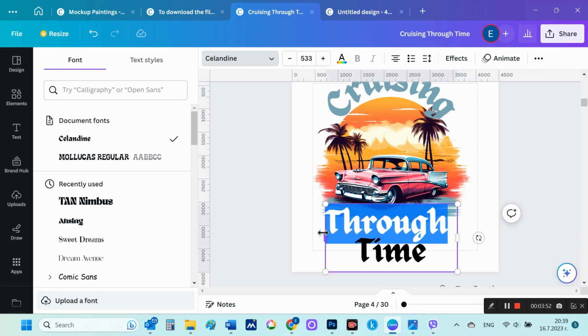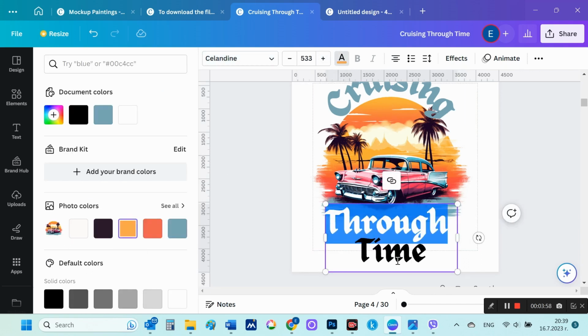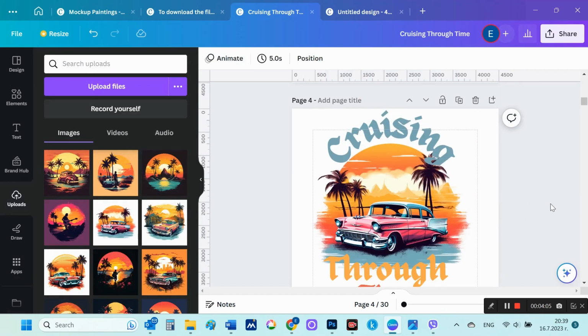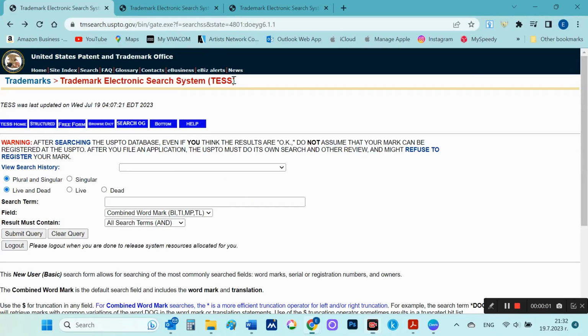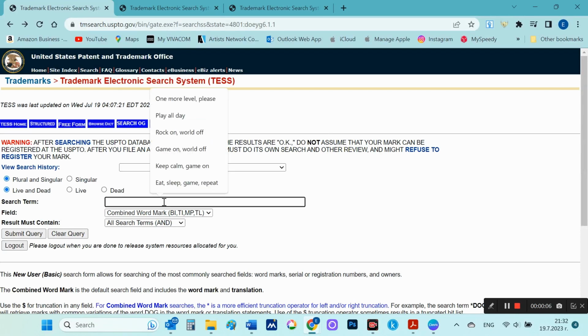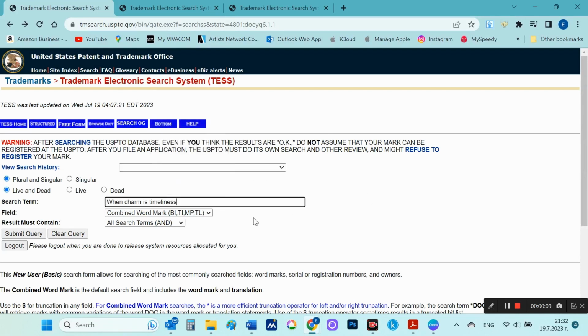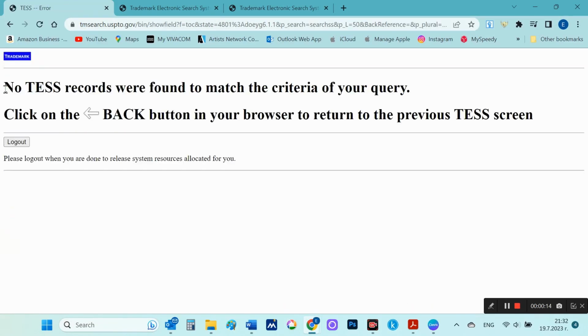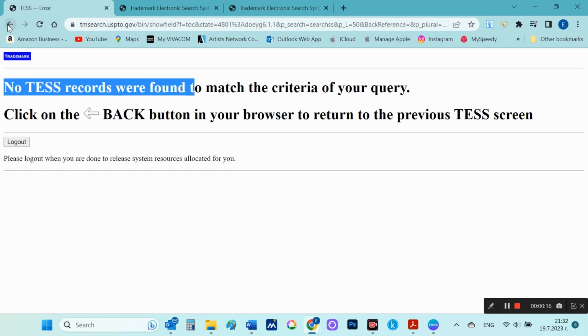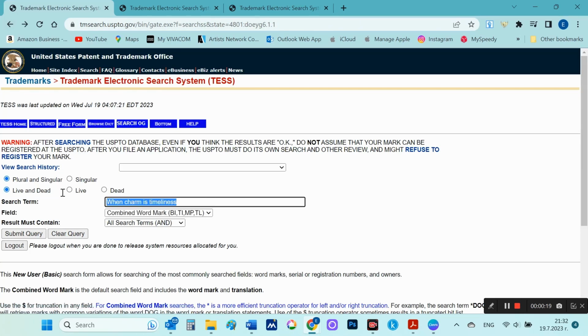If you use different inscriptions in the design, it is a good idea to check in advance that they are not a trademark of someone who also sells clothes. I do that here at the trademark electronic search system. I put the text I want to check and select Submit Query. Okay, there is no trademark information here that uses this text.